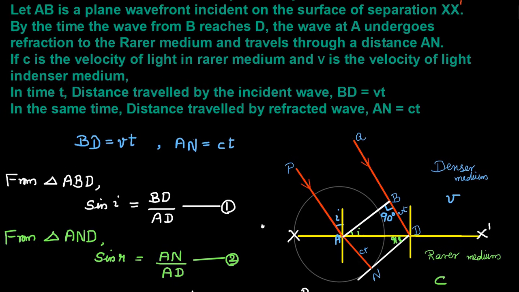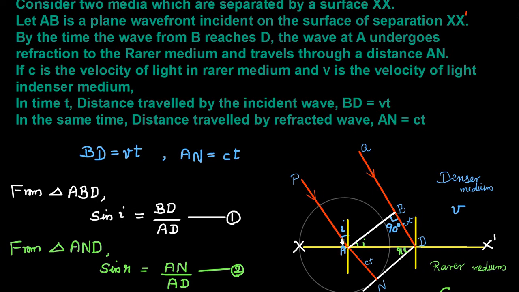On the surface, a set of parallel waves are incident. Out of those, two waves along the path PA and QBD are represented here. AB is the incident wavefront. i is the angle of incidence. Look at the incident wavefront. AB is a plane wavefront.